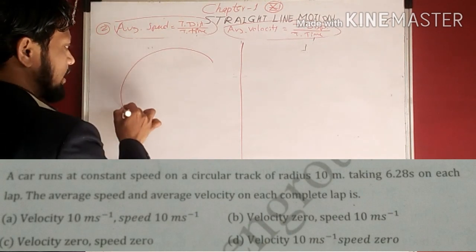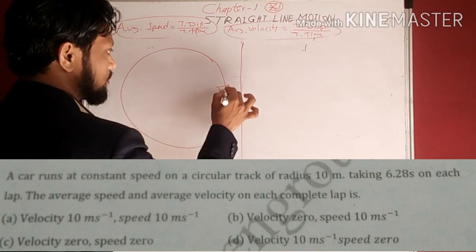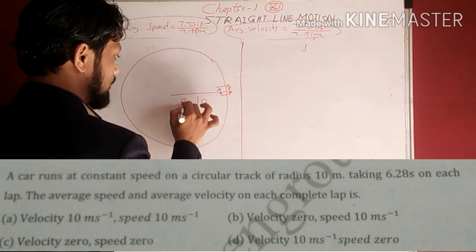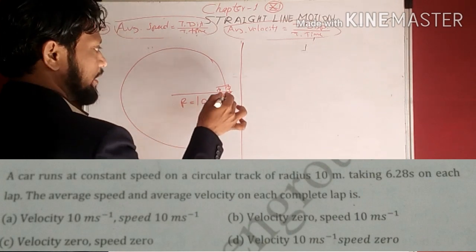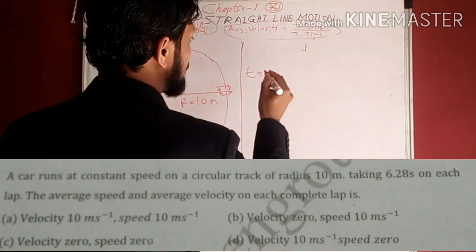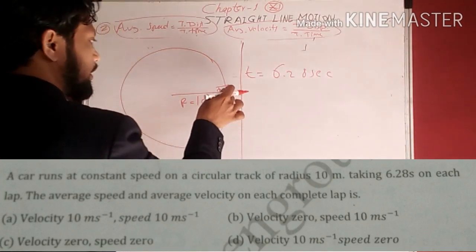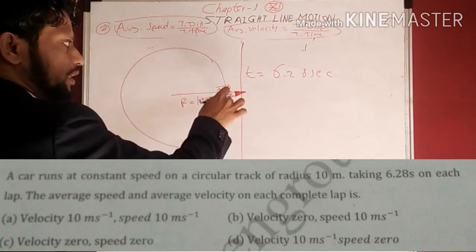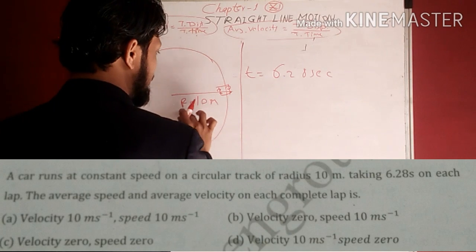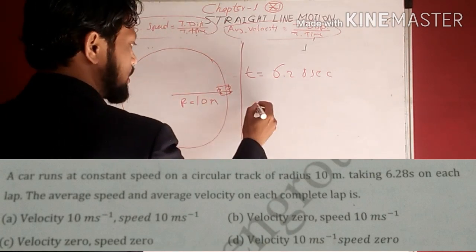Suppose a car is completing one circular track. This is a car, suppose, of radius about 10 meter. R is equal to 10 meter. It completes one complete circle in time given 6.28 second. A car runs on a circular track and completes one circle in 6.28 second. Radius of the circle is 10 meter. Find its average speed and average velocity.